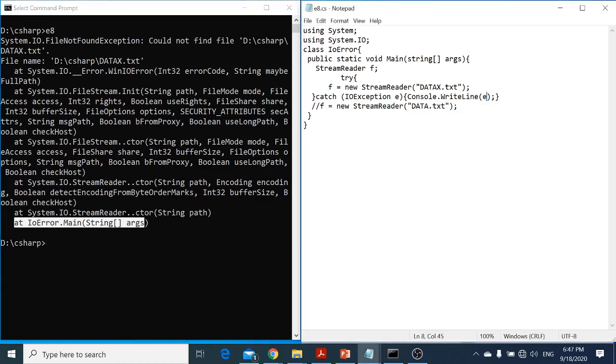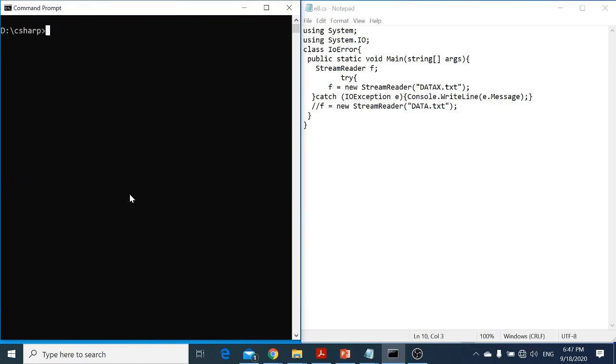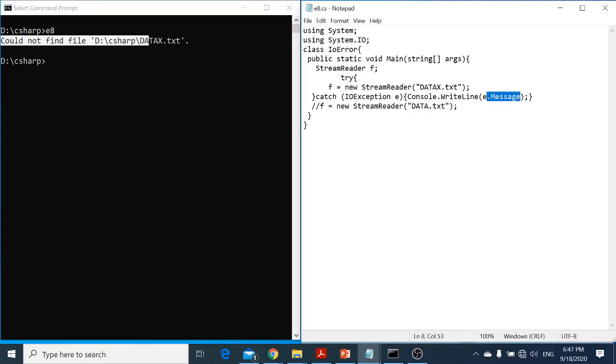Now, if I say .Message, you will see I will get the small message, could not find the file. Let me go here, compile it and then run it. You see that? Now, for example, here I catch the error. Let me go back here and display the E object.